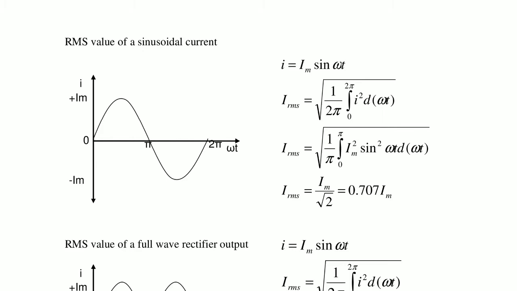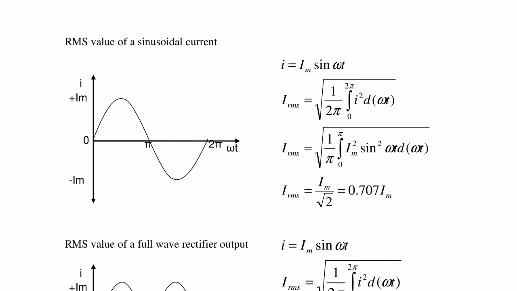So IRMS is equal to under root of, here we consider the base as pi only. Since there is a positive and a negative half of the cycle, we consider only the positive cycle. So 1 by pi, and the integration is also 0 to pi, not 0 to 2 pi, of Im square sin square omega t d omega t.